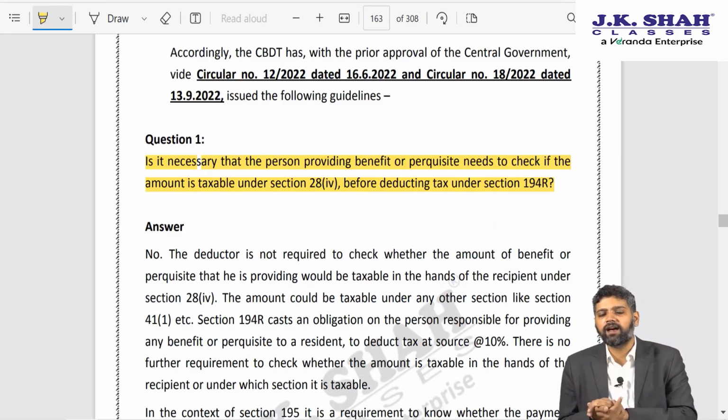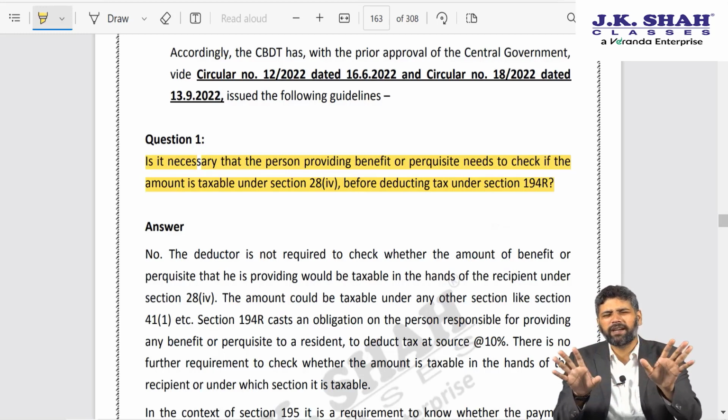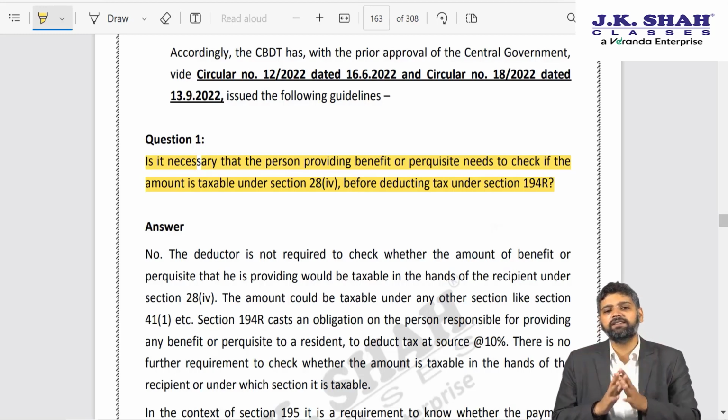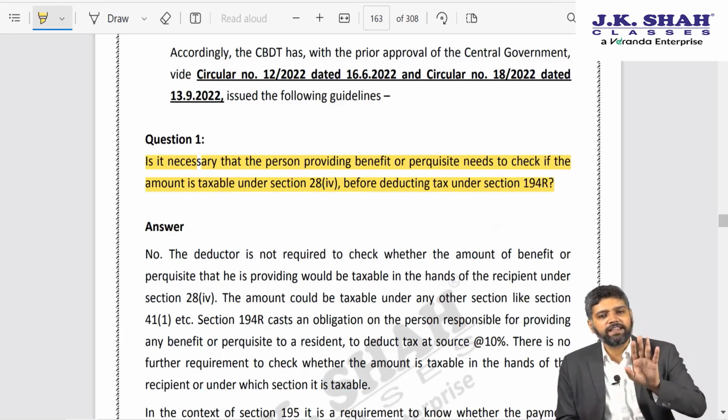So after clearing your exam, you provide that person with a small token gift and let us say the value exceeds 20,000, just for argument's sake. In such a situation, for that professor, that benefit is arising in the course of his profession. But as far as you are concerned, the person who is giving that benefit, it is not possible for you to verify whether he is going to offer it to tax under the head business or profession. You know that he is my professor, his occupation is to teach.